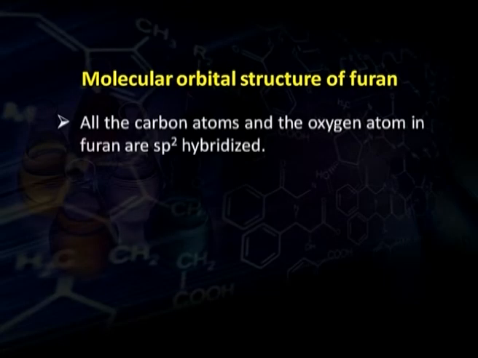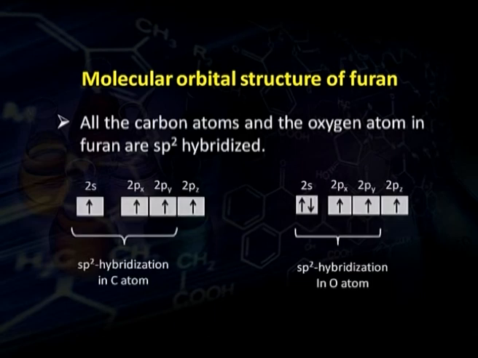On the basis of molecular orbital theory, we can show its structure as all the carbon atoms and the oxygen atom in furan are sp2 hybridized. As you see in this diagram, the carbon atoms are sp2 hybridized. Every sp2 orbital of a carbon atom has 1 electron, and the pure p orbital also has 1 electron. All the 3 sp2 hybridized orbitals are planar trigonal in structure, while the p orbital is perpendicular to the plane of these sp2 hybrid orbitals.